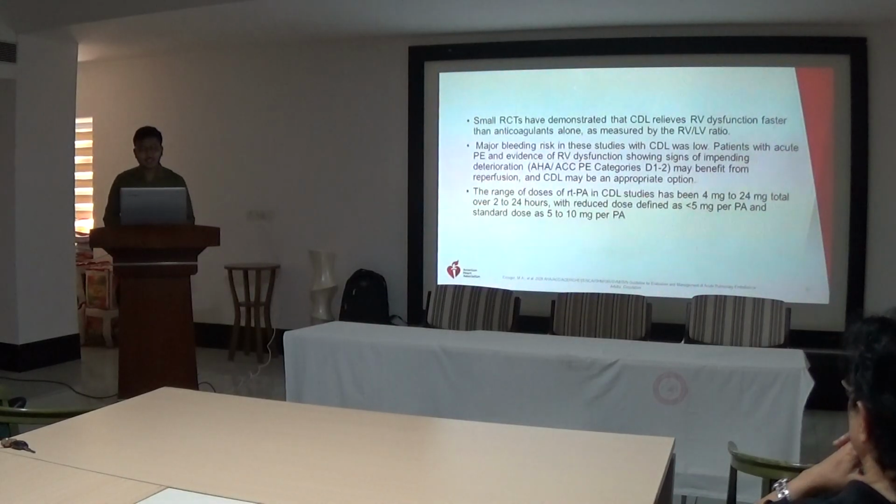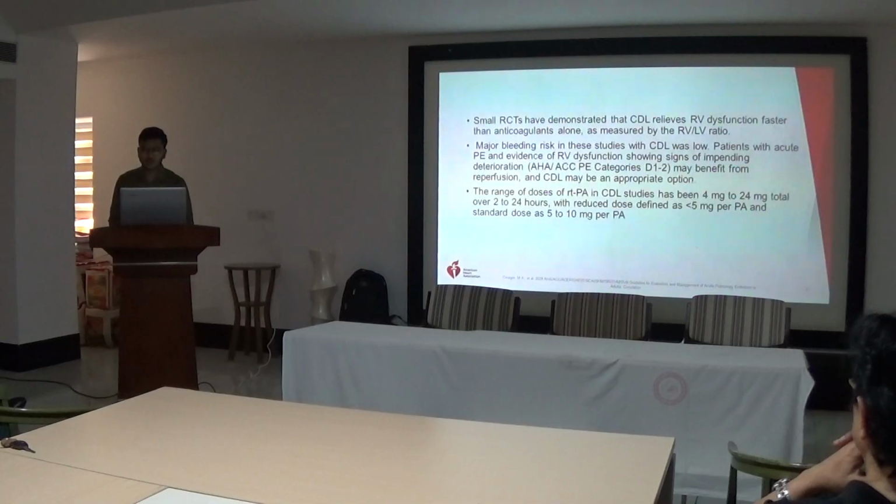So small randomized controlled trials have demonstrated that catheter-directed lysis relieves RV dysfunction faster than anticoagulation alone, as measured by the RV-LV ratio. Major bleeding risk in these studies with catheter-directed lysis was low. Patients with acute PE and evidence of RV dysfunction showing signs of impending deterioration, category D1, D2, may benefit from reperfusion, and catheter-directed lysis may be an appropriate option.